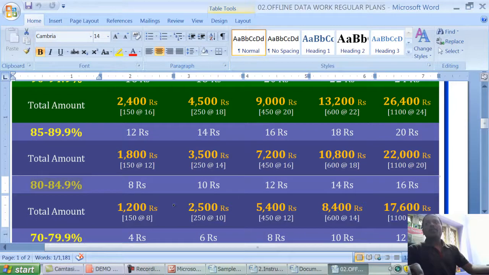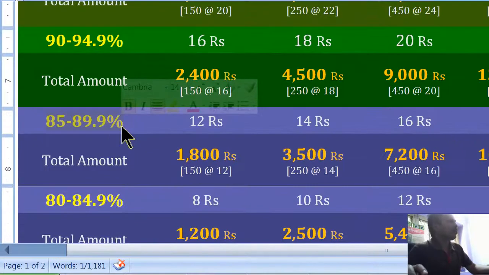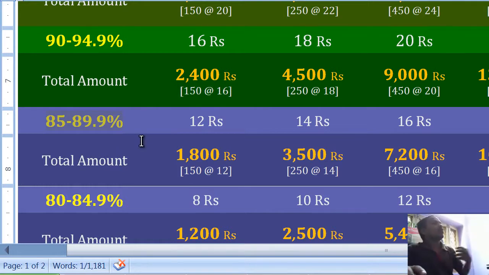Outside, many people do 85% work, 80% work. Some people may say, your work is full of mistakes, 85% accuracy. So he will keep 500 rupees and give you 500 rupees. So what is the guarantee? You say, no sir, I did the work with 100% correctness, how do I get the full payment?